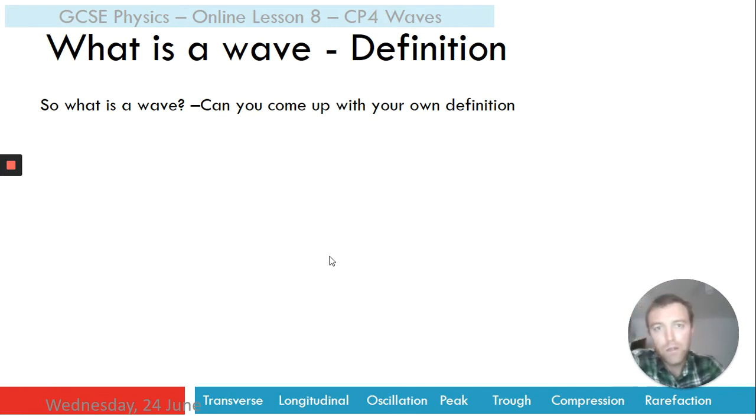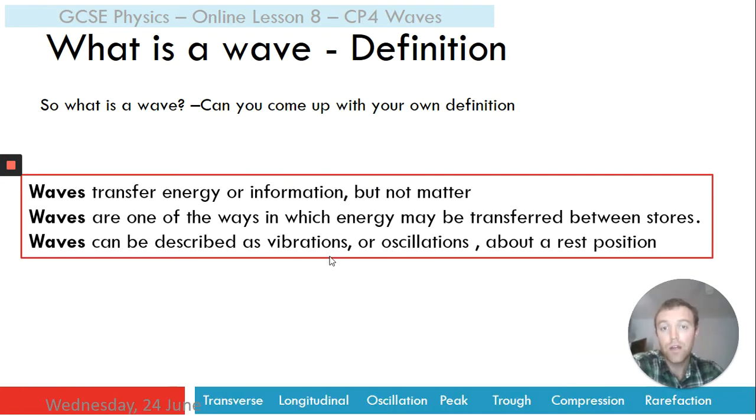What is a wave? A definition. Okay, it's easier to think of what a wave does. Waves transfer energy or information, but not matter. So when we think of our water wave or our sound wave, we think the particles themselves vibrate. They move up and down, round and round, backwards and forwards, but they don't actually move forwards as whole themselves. And that's what we mean by this. Waves transfer energy or information, but not matter.